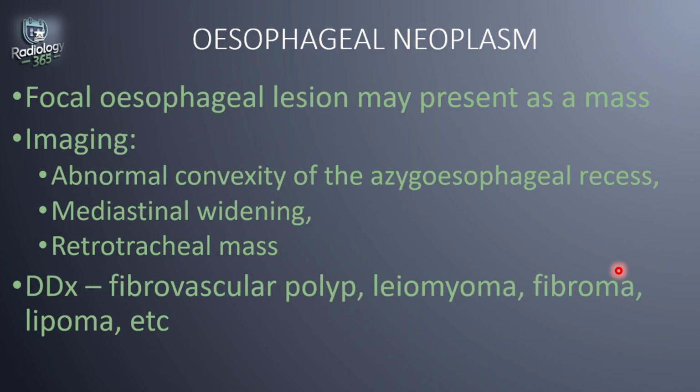Esophageal neoplasms may also be seen as visceral compartment mediastinal masses. A focal esophageal lesion is concerning for adenocarcinoma or squamous cell carcinoma. Esophageal carcinoma can present on radiography as abnormal convexity of the azygoesophageal recess, mediastinal widening, or even a retrotracheal mass. Benign mesenchymal esophageal tumors include fibrovascular polyps, leiomyomas, fibromas, or lipomas.